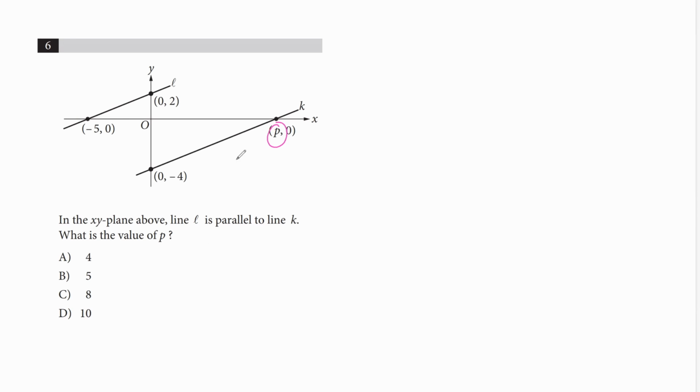As you can see here, it's very clear that P is an X coordinate, because this whole exercise is placed on the X axis and Y axis. So all these numbers are coordinates. That means the first number is the value of X, and the second number is the value of Y axis.